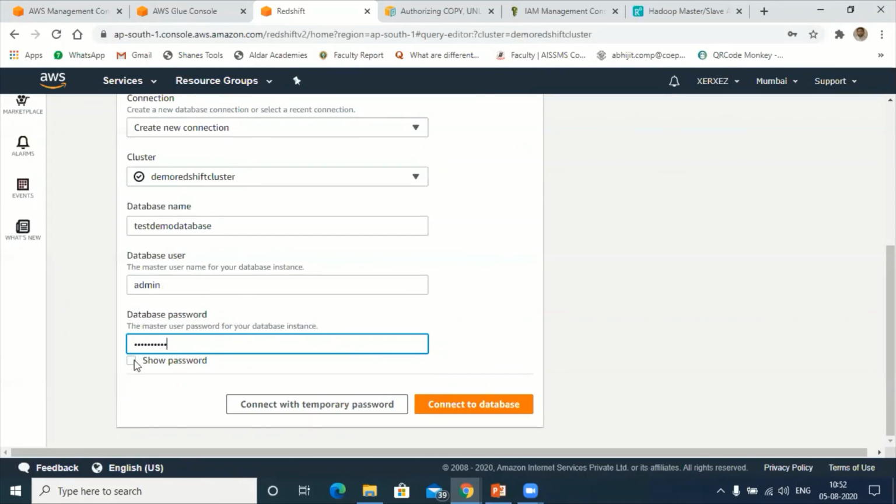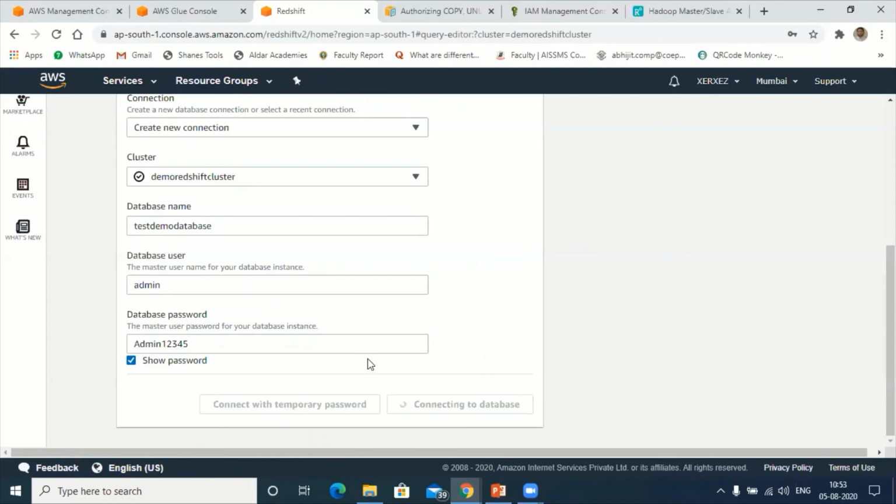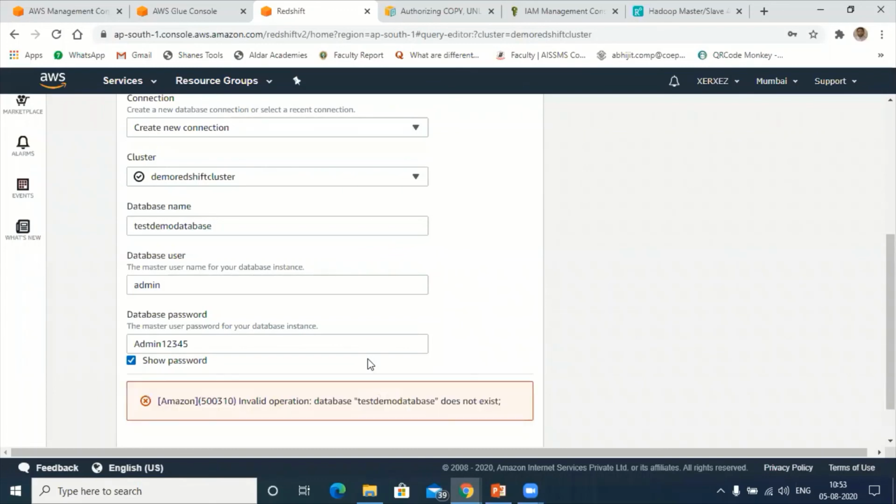Cross verify: Admin12345. Right now? Okay, we'll try to connect to the database. Now connected to database. No, invalid database: test demo.